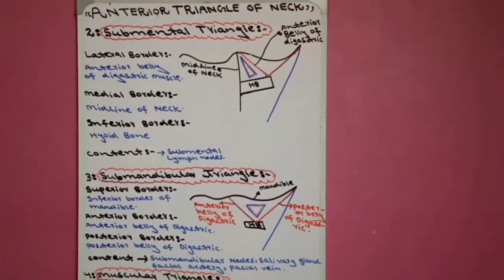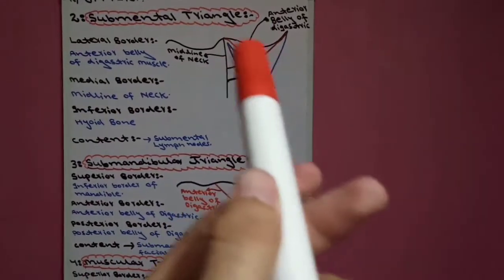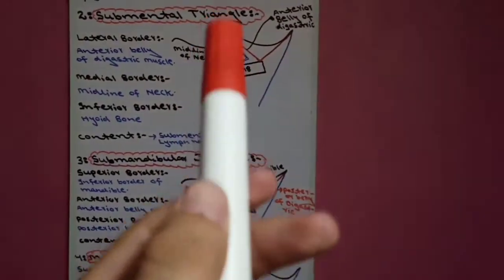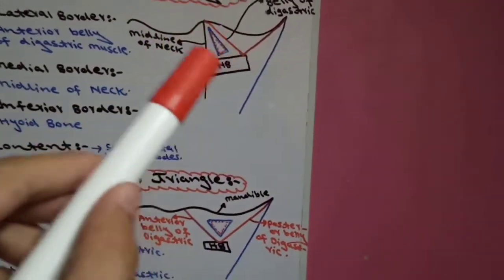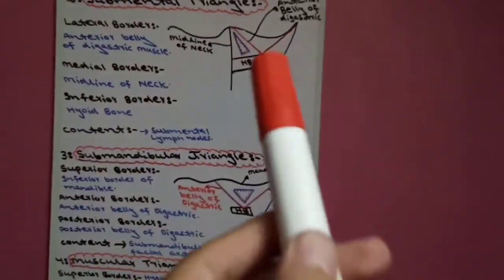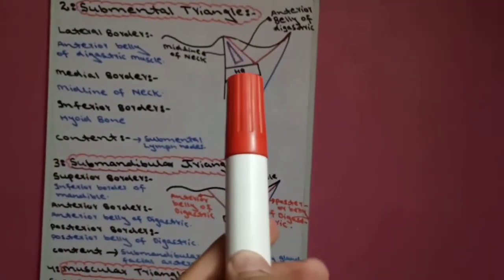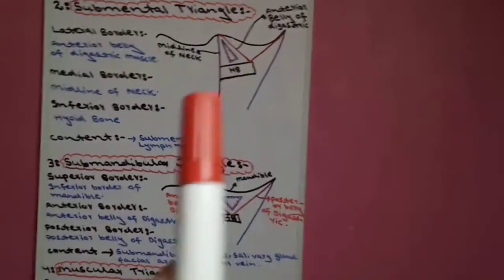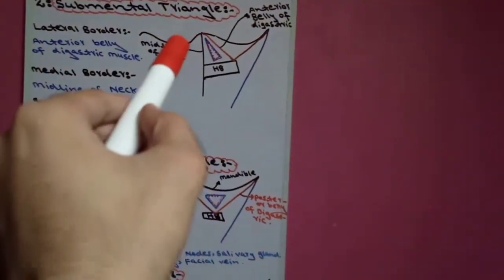Now the submental triangle is found between three structures. Number 1, anterior belly of digastric. Number 2, hyoid bone. Number 3, midline of neck. This triangle is called the submental triangle. Now submental triangle borders. The lateral border of submental triangle is formed by anterior belly of digastric. The inferior border of submental triangle is formed by hyoid bone, and the medial border of submental triangle is formed by midline of neck. This is the midline of neck.